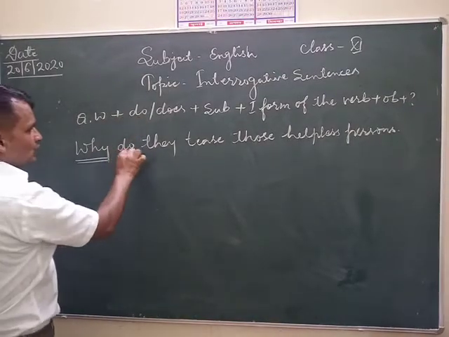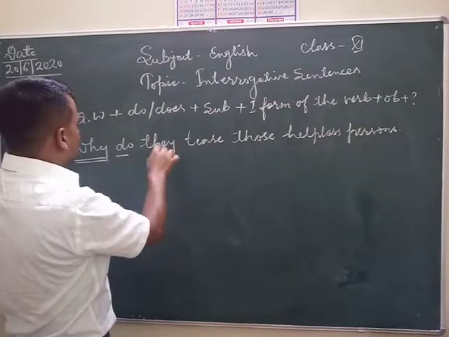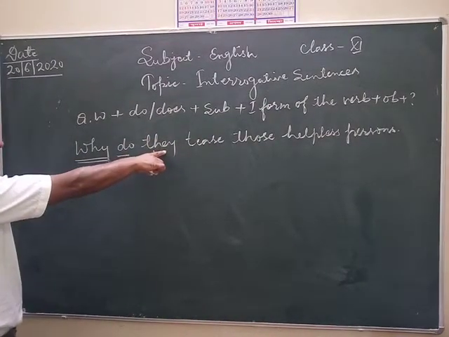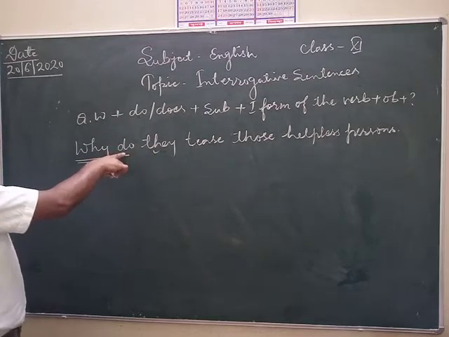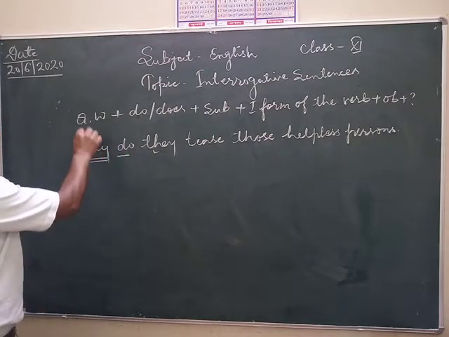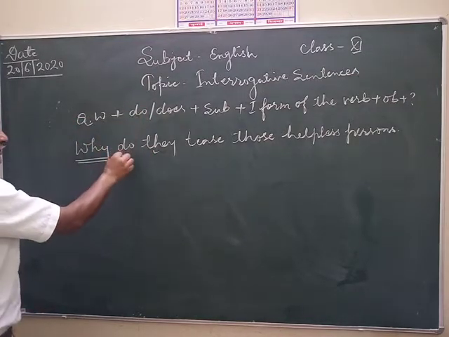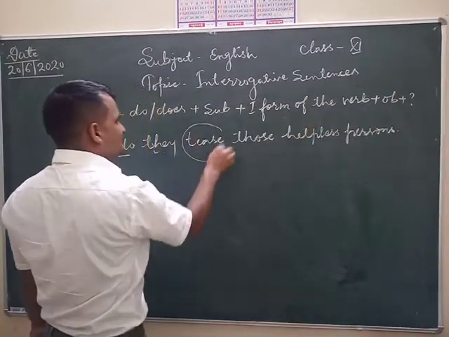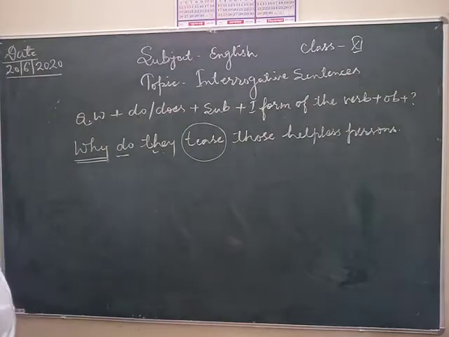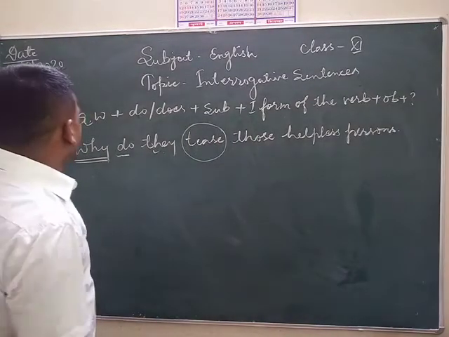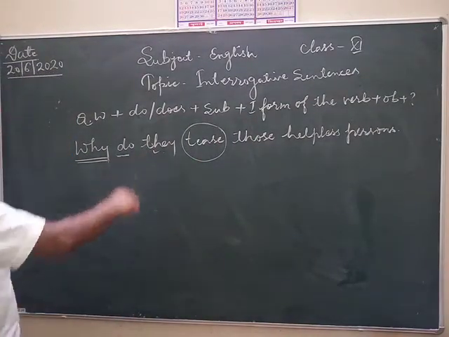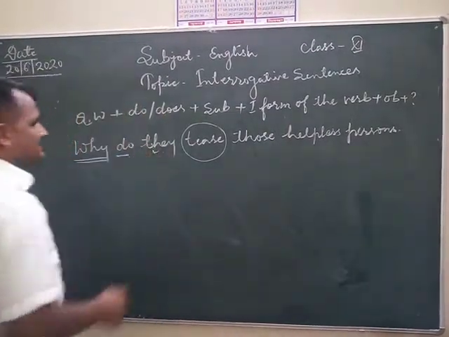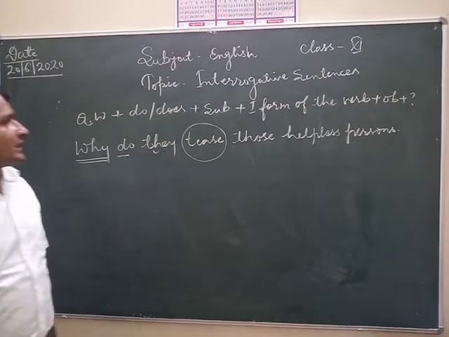After that, use do or does based on the subject. There is a plural subject, so in this way we can use do here. Question word why, after that do, then subject, then first form of the verb. Tease is the first form of the verb here. Why do they tease those helpless persons? This is an interrogative sentence.